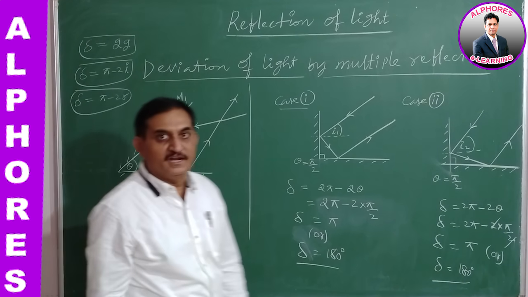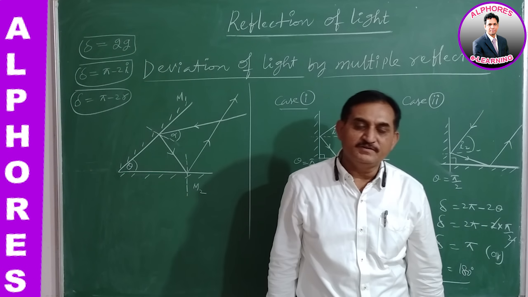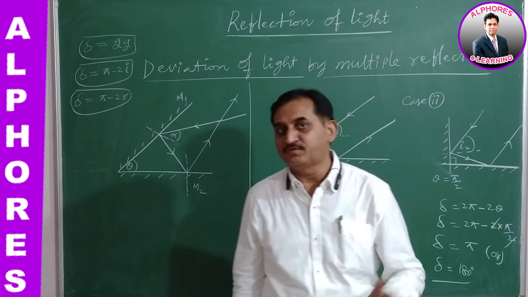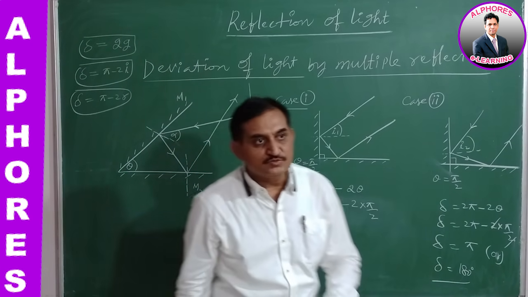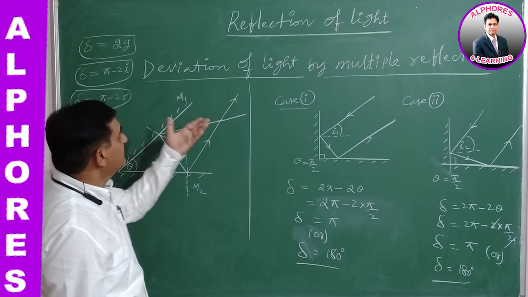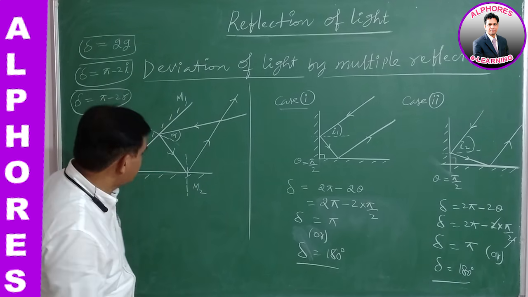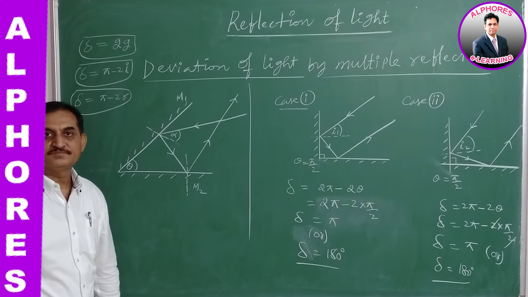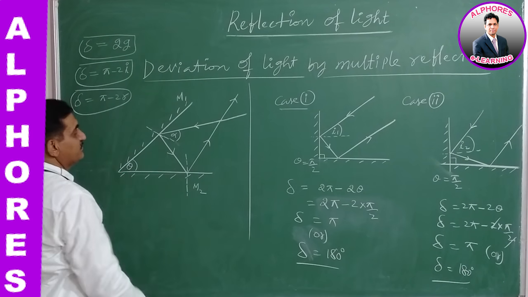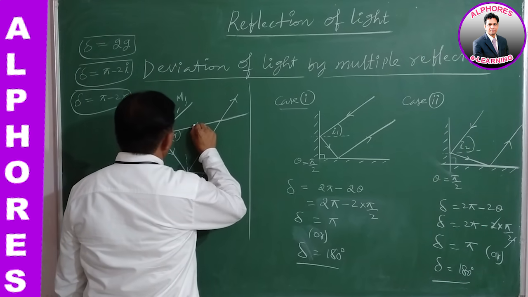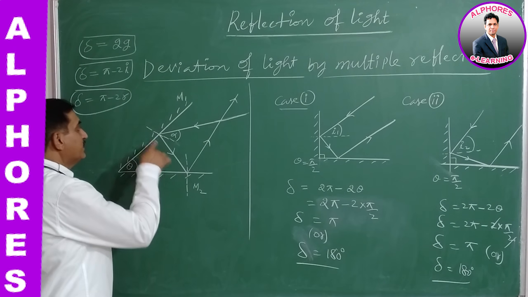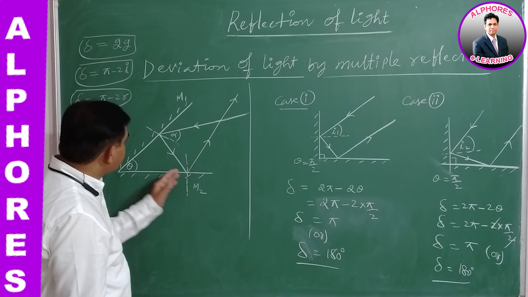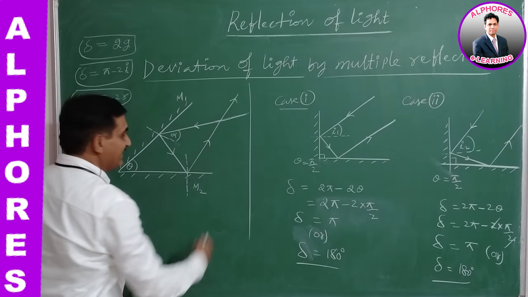So these are the relevant formulae to find the deviation of light by reflection, especially by a single reflection. Now we are going to discuss the deviation of light by multiple reflections. Let us consider two plane mirrors, M1 and M2. A ray of light incident on the first mirror along this direction undergoes reflection, and is again incident on another mirror M2, suffers reflection and emerges finally.